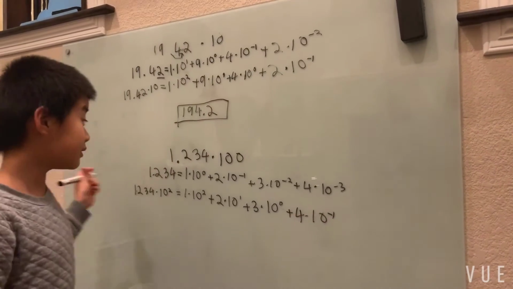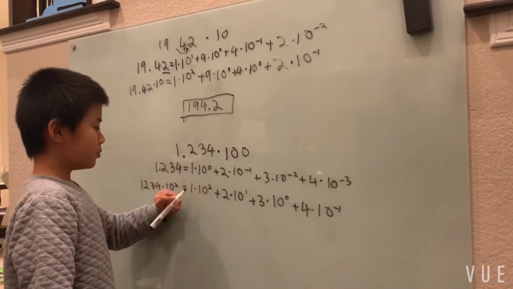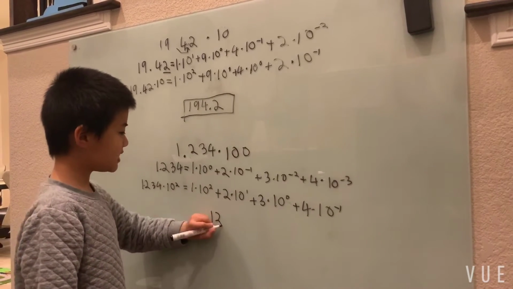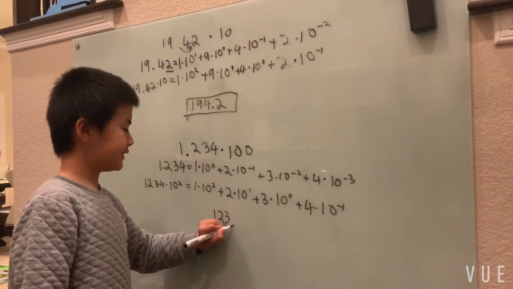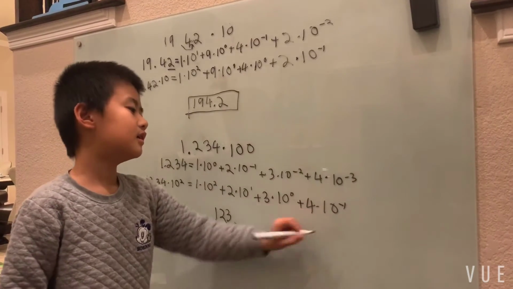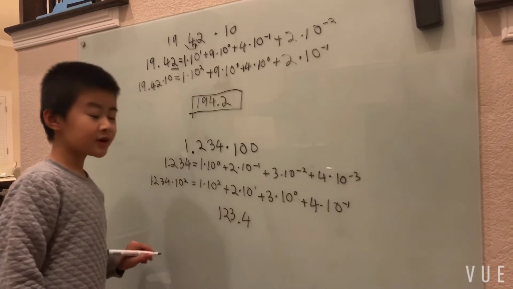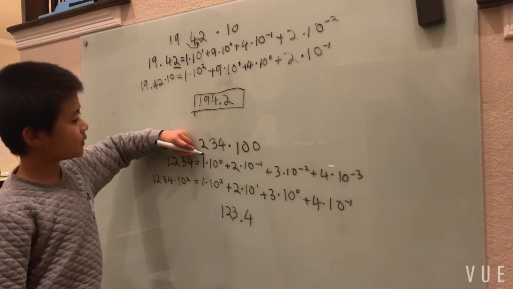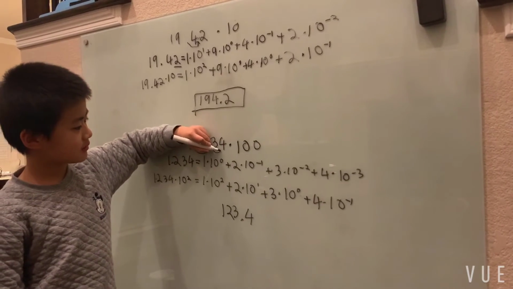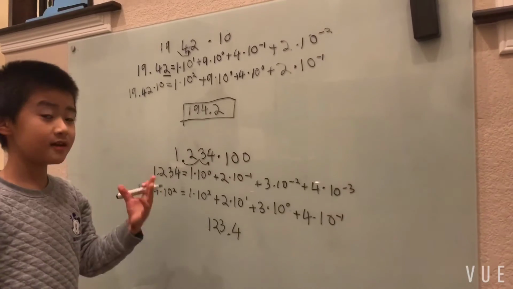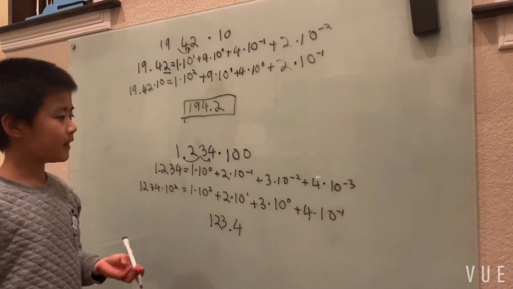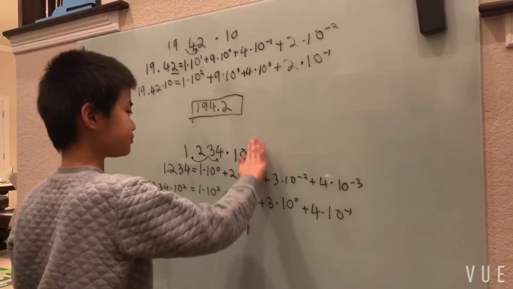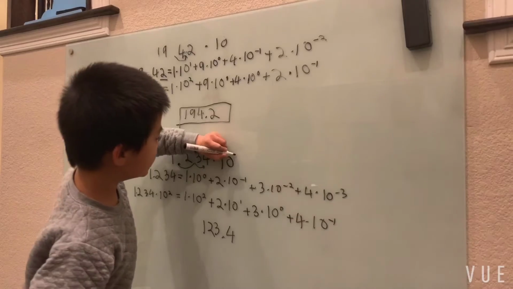And then again, we just read off our place values. 1 times 10 squared, also 100. And then 20. The 3 at the end, put our decimal point, can't forget about that. And then look how cool this is. If I were to take my decimal point, I'm going to move it over 2 times. And look at that, that's my answer. But why do I move it over 2 times? Well, like we did here, I'm going to change it to an exponent squared.